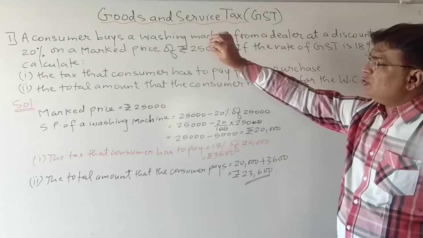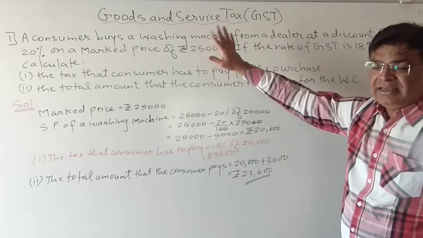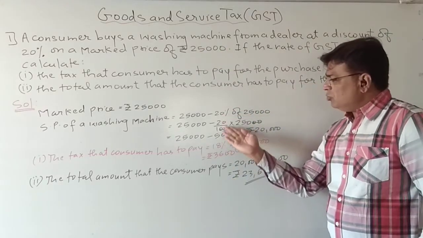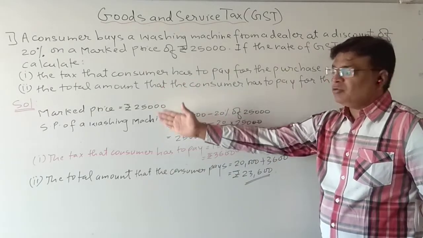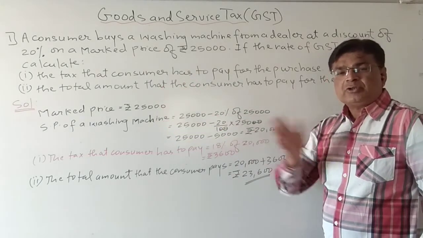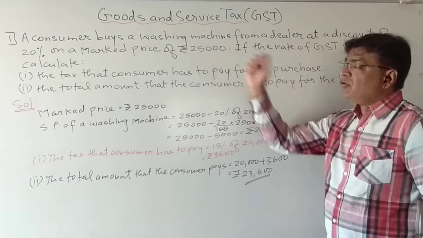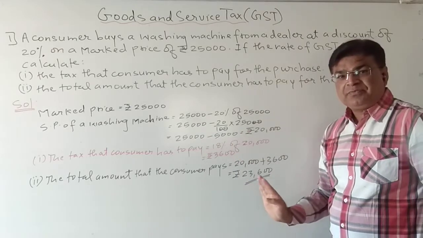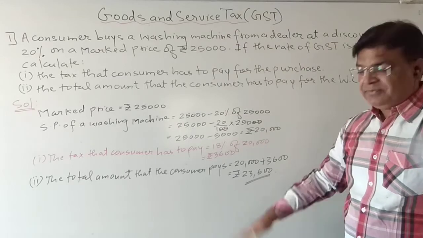Okay, I hope students you must have understood, because this was a very simple sum. The sum was also clear, and you can see there is no very complex calculation. All this calculation you have done in your previous grade. You know how to calculate the selling price from the marked price. So calculations are not complex. The only thing is you must understand the word problem very carefully. Otherwise, all these calculations are very simple. I hope you have understood this. Please go through it once again.